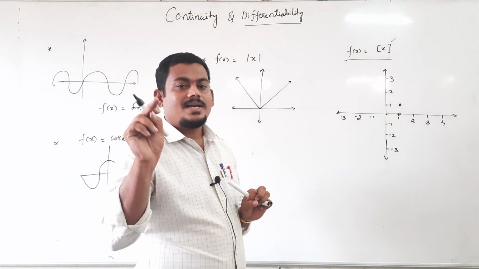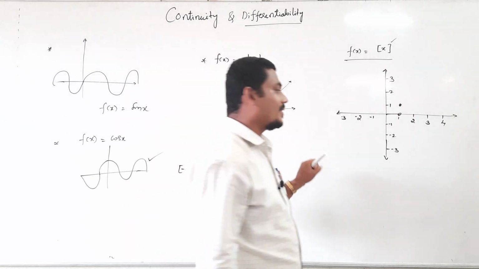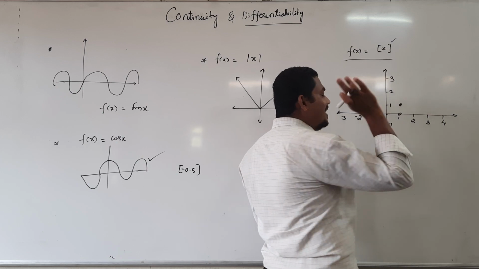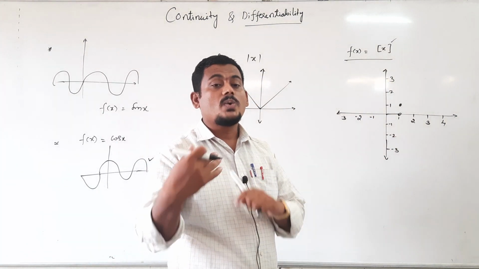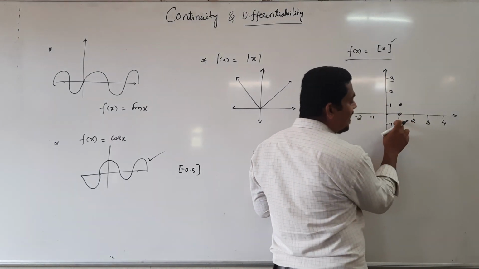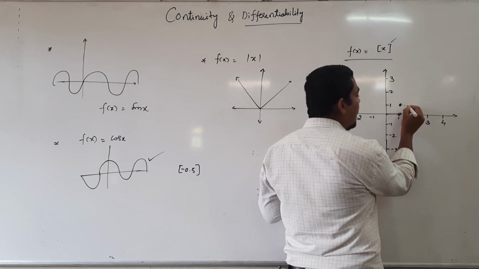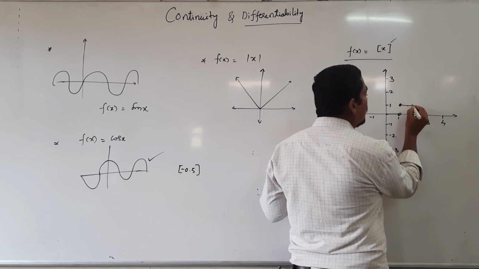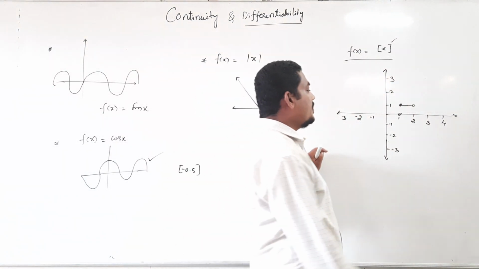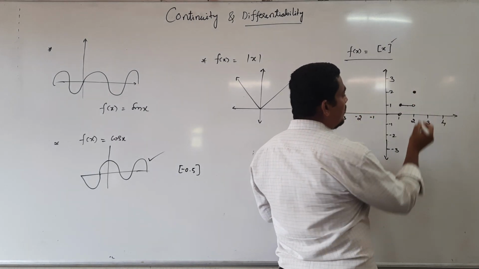Up to 0.999, its output is 0, but exactly 1, output is 1 only. Step 1 is 1. So closed ball. This closed ball indicates including the end point. If you put x value 1.1, 1.2, 1.3, 1.4 and so on, up to 2, output is 1 only. If you put x value exactly 2, then output is 2, not 1.